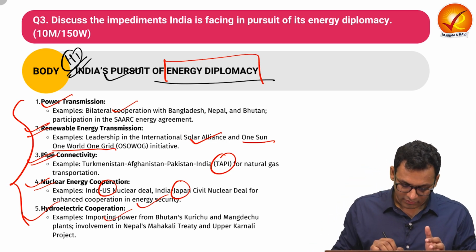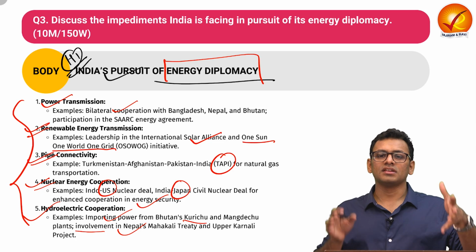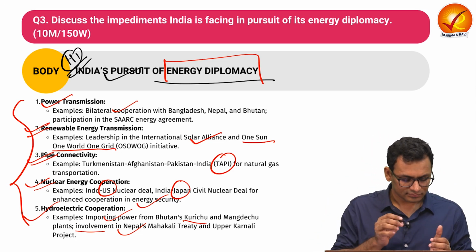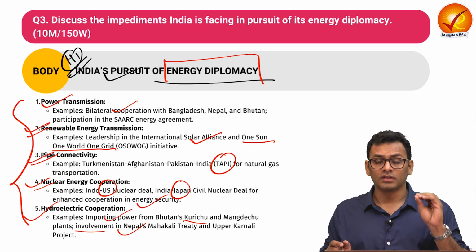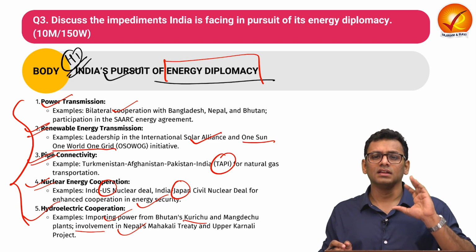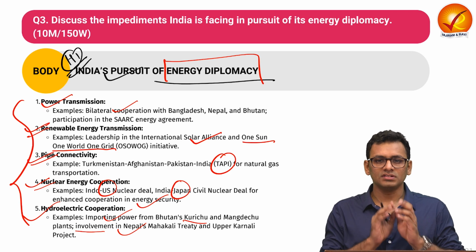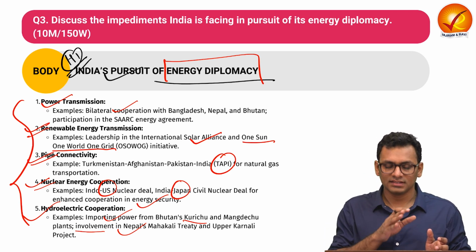We are importing power from Bhutan's different plants, and also with Nepal, where India is actively investing in those projects to ensure they also become part of the entire energy matrix. So these are the kind of points you can talk about here. You can also talk about the Global Biofuel Alliance, which was launched in the recent G20, where all the countries are making sure there is certain kind of collaboration for energy security. So this is something you can talk about for heading 1 in this question.